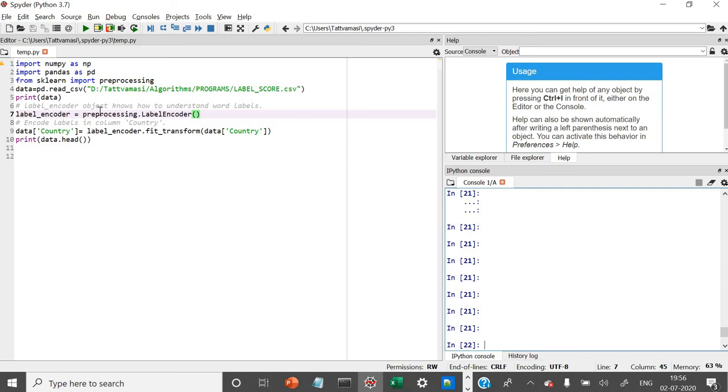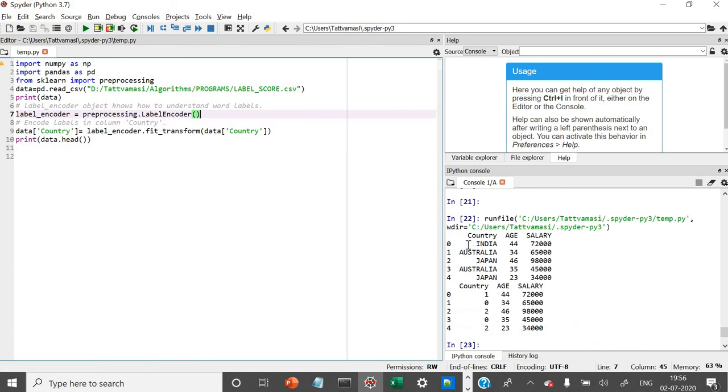Now I am using the label encoder, preprocessing dot LabelEncoder. Then I am calling the fit underscore transform method from the label encoder for the column country. Then I am printing the data. I will run the program.